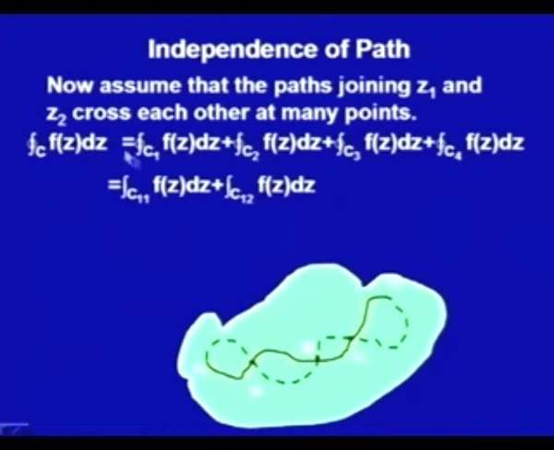Now, I am writing this first integral, that is, first this simple closed contour. First I will take this red path from Z1 to A, this is C11, and then this green path from A back to Z1 in this direction, this is C12. Similarly, for C2 I will take this red path from A to B in this direction, and then the green path in the other direction.